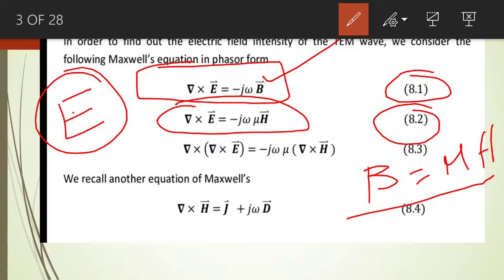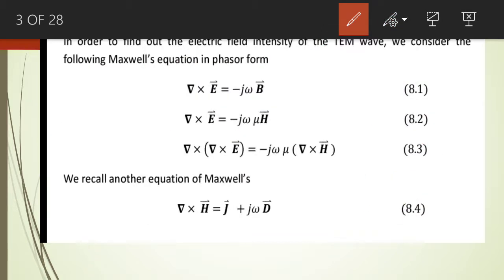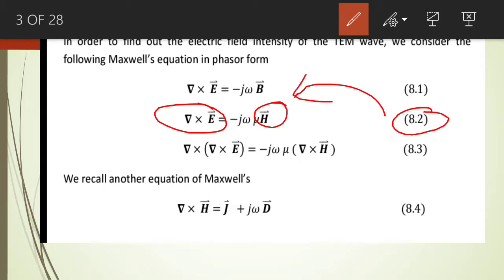Now what we do, we take the curl of the quantity on the left hand side of this equation and the curl of the quantity on the right hand side of this equation. You know that we calculate the curl of a vector quantity, and the vector quantity on the right hand side of equation number 8.2 is the magnetic field intensity. So the remaining quantities on the left hand side are constant. So we will just calculate the curl of the magnetic field intensity because it is a vector quantity.